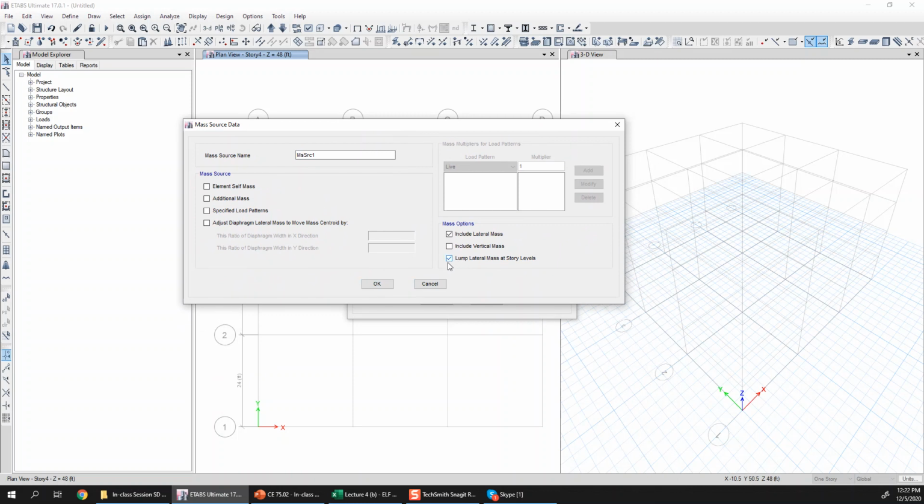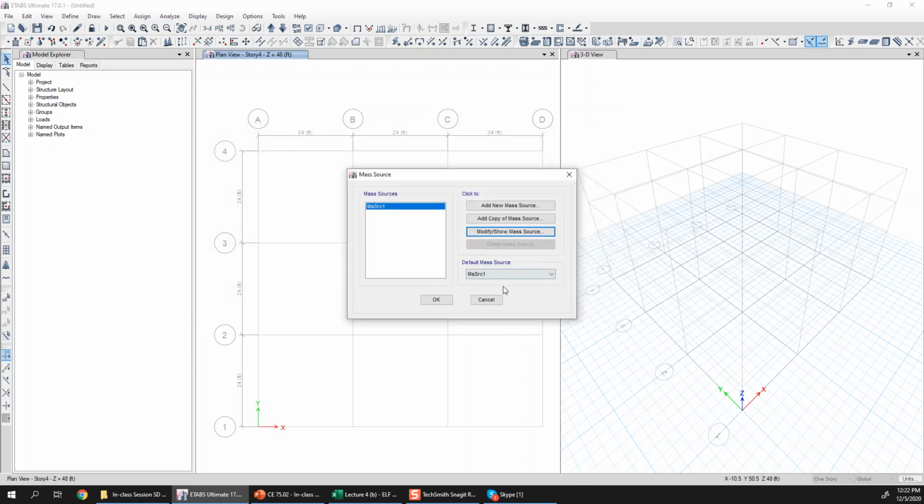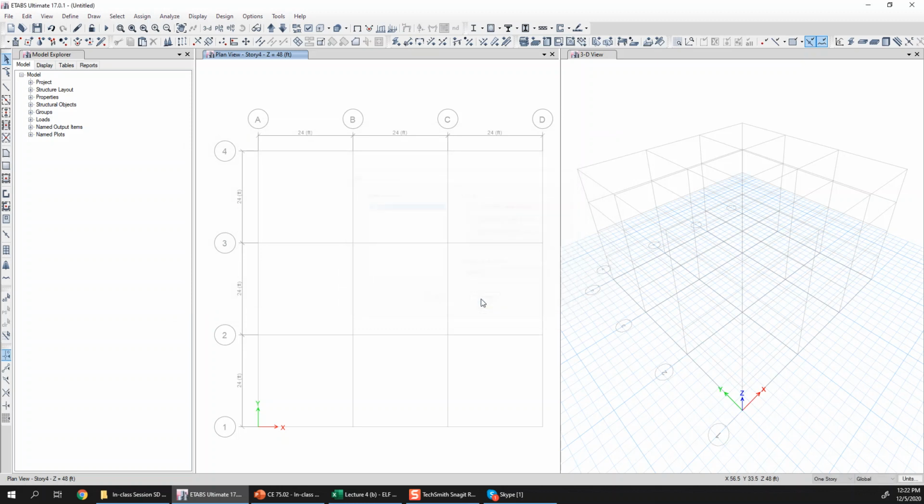And if you, for example, go for lumped mass or nodal masses, whatever option you use, after the analysis you can check all the masses at each node also. The software reports the masses which it automatically calculated from the structure's geometry and material density, and it lumps them at each node or at the center of the story. It will basically report those numbers, so you can check that after the analysis. So these are the mass source settings which you should first check before running the modal analysis.